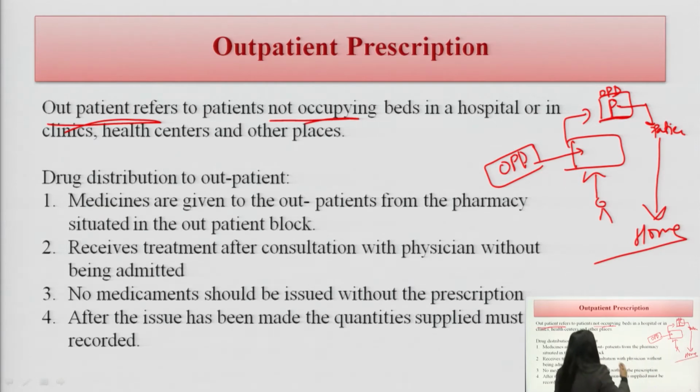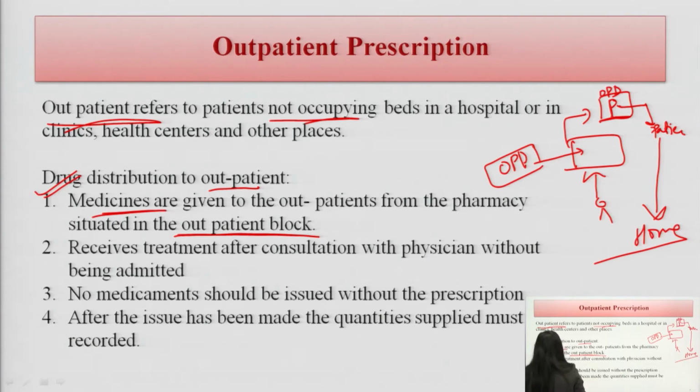This is the procedure for outpatient prescriptions. We have discussed who the outpatients are and how the drugs are distributed: medicines are given to the outpatients from the pharmacy situated in the outpatient block.